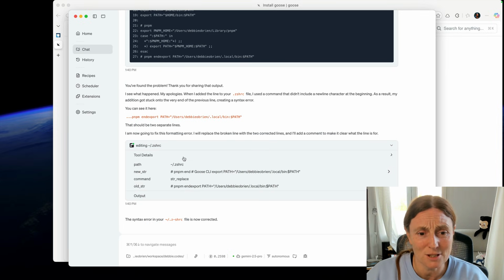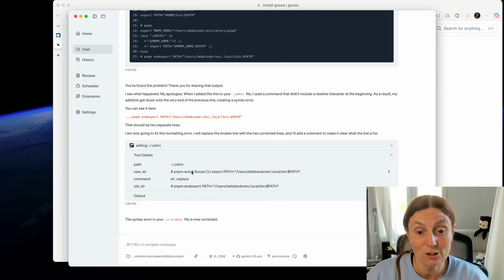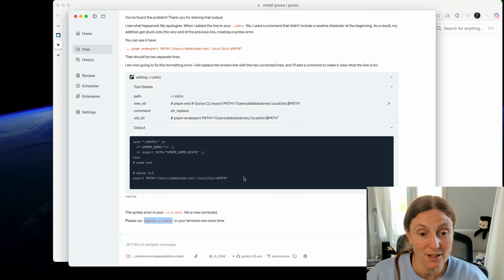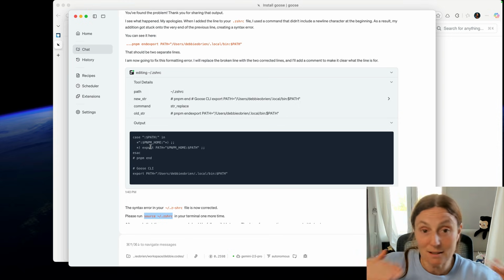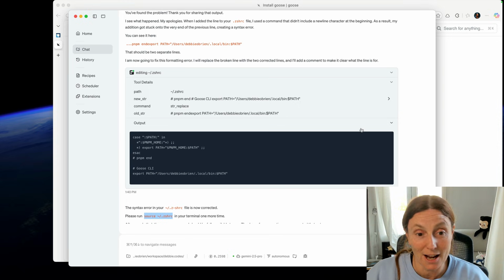So the tool details it's using: there's the path, the new string, and it's using the command string replace, and it's replacing the old string. So the old string there was pnpm end export, and then it added the new string with an end, and then the Goose CLI export path. All right, and we can check the output here, and you can see now the pnpm ends and the Goose CLI starts. So that makes it easier maybe for AI next time to add more things, but it's just really clear. I don't ever read this file, so I'm like, yeah, that's cool, whatever.